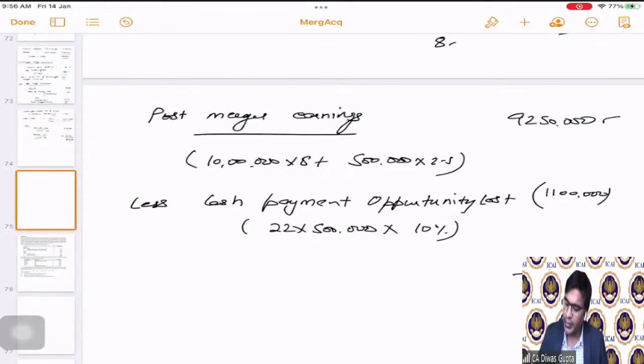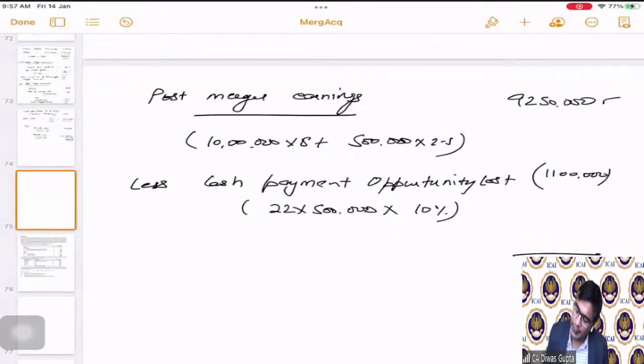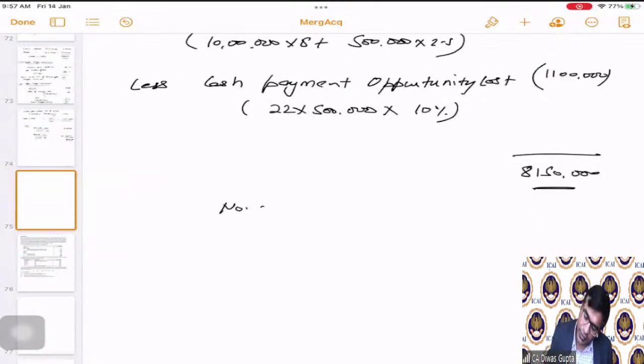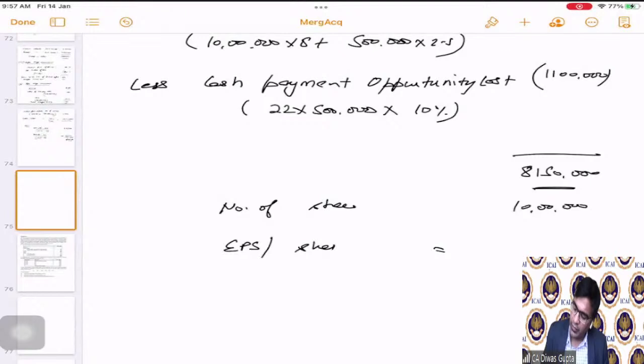Going forward, the total earnings will be 92 lakh 50,000. From that, since we are paying this much cash, we will lose this much investment opportunity, the return opportunity, and hence it will come as 81 lakh 50,000. Number of shares will remain 10 lakhs only after the merger. Hence, the EPS will be 8.15 per share.